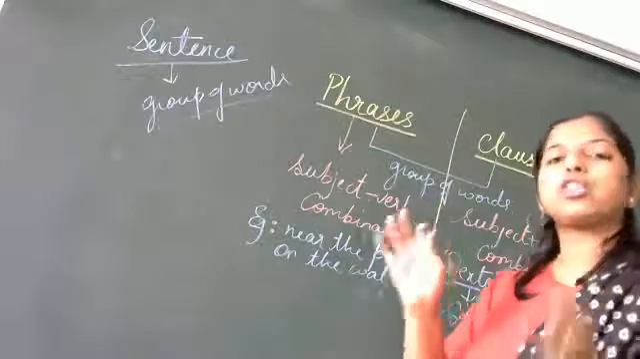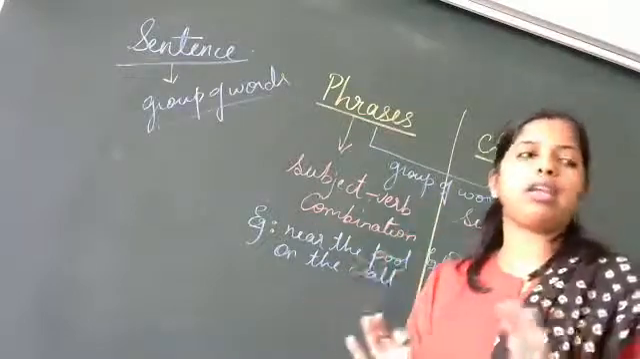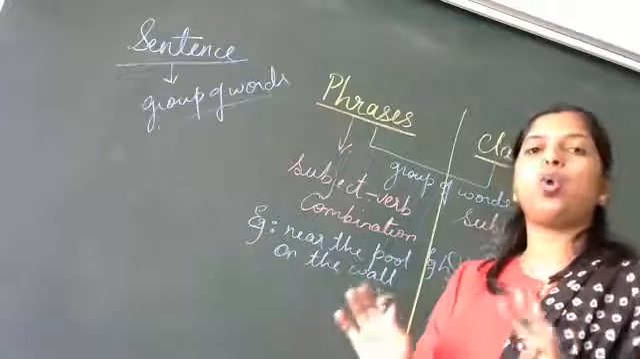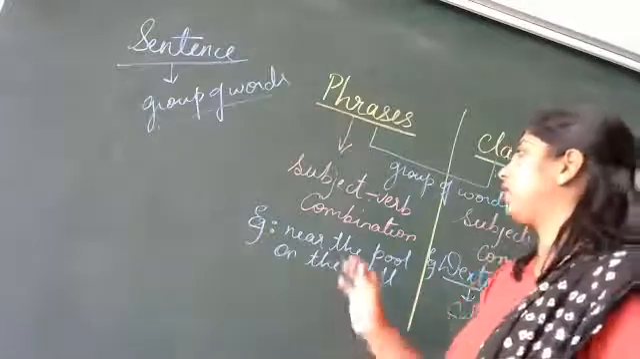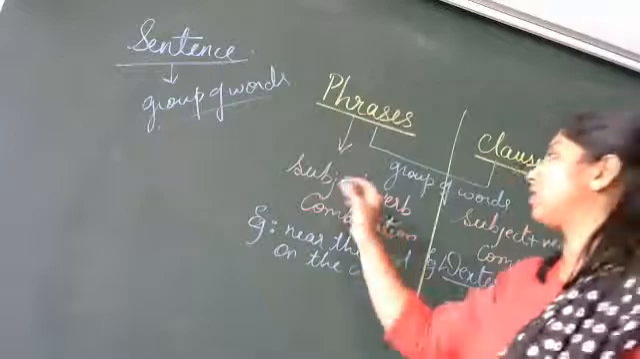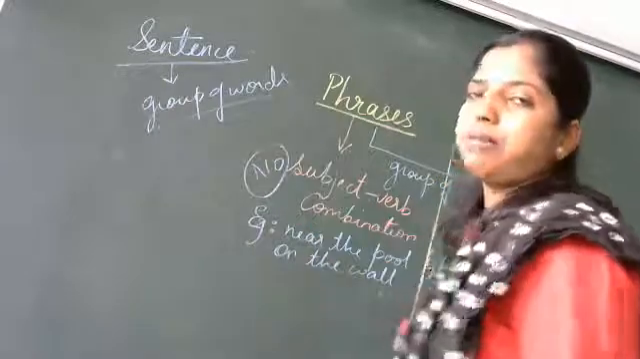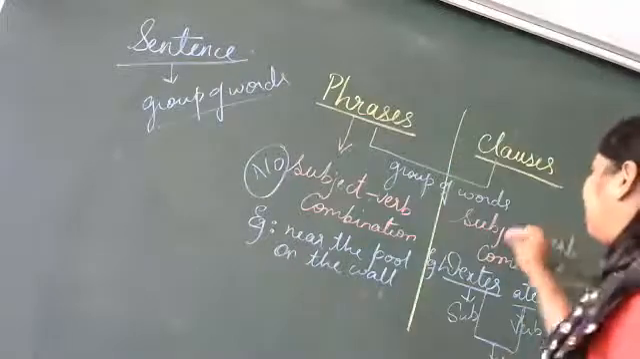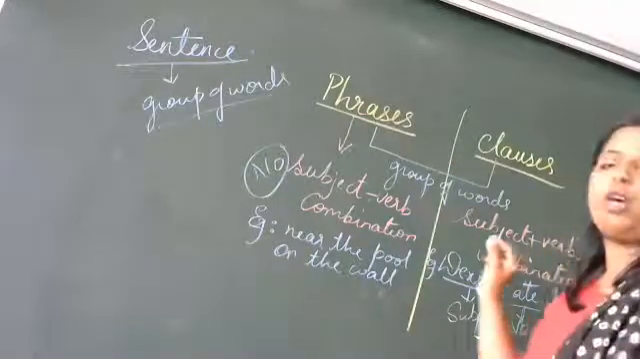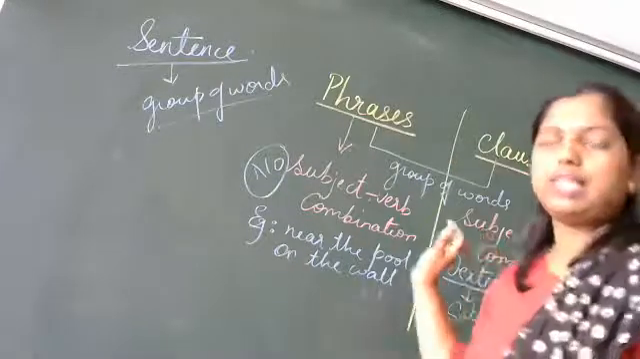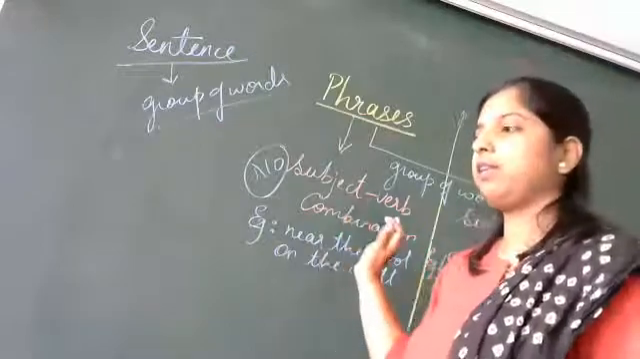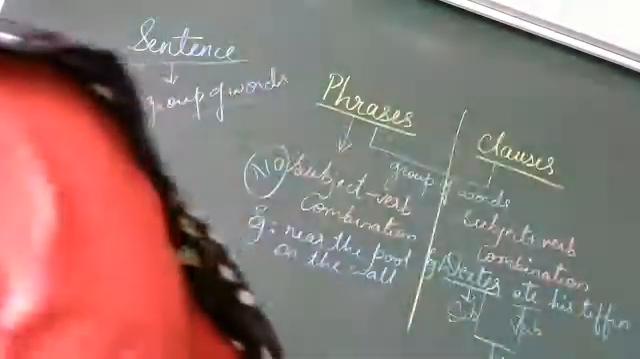But in a phrase, it's just a group of words without the subject and without the verb. There is no combination. Got it? So here you can say no subject verb combination. Here there is a subject and verb combination. Is it clear till here? Any difficulty? Any difficulty?